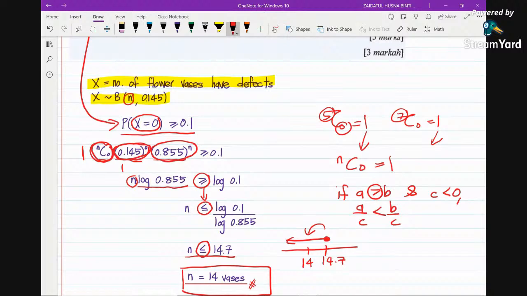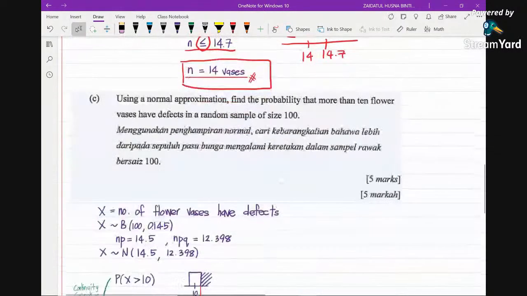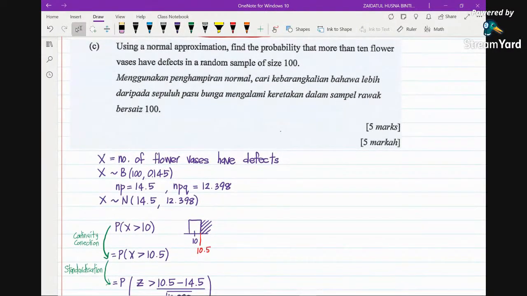N equals 14. Then next, using normal approximation, find the probability that more than 10 flower vases have defects. Still, we are talking about the number of flower vases that have defects, and now the n is 100, and the probability of success remains 0.145. Because n gets larger, and the question says using normal approximation, we get the np and also npq, so we change this to normal.